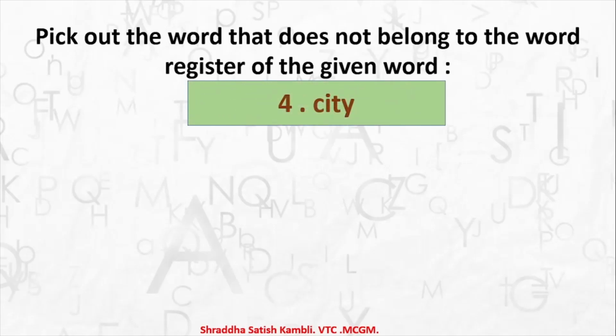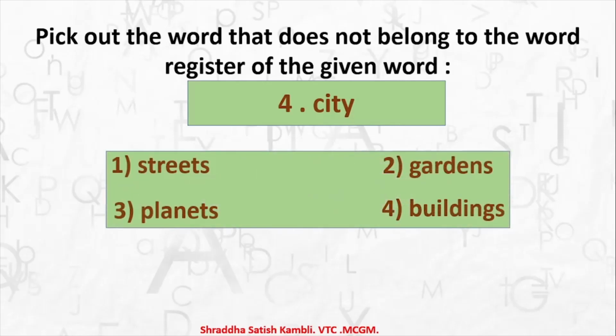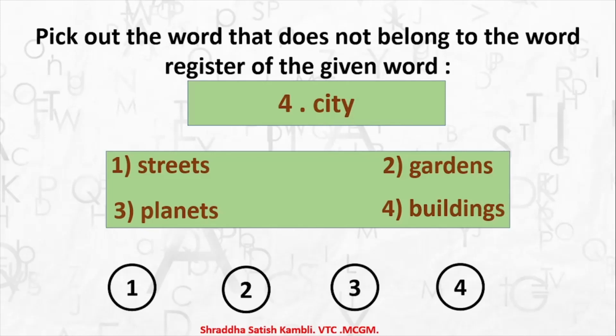Let us go to the next example. You have city. Let's take a look at the options. You have streets, gardens, planets, and buildings. Which of these words does not belong to the word register of city? Yes, it is again option number 3, planets. Planets have got nothing to do with city. Of course, cities exist on the earth and the earth is a planet, but here it does not have any connection to the word register of city.